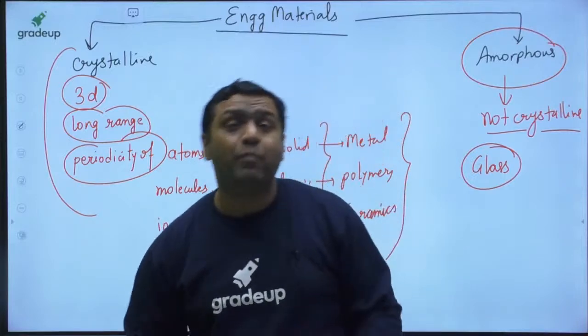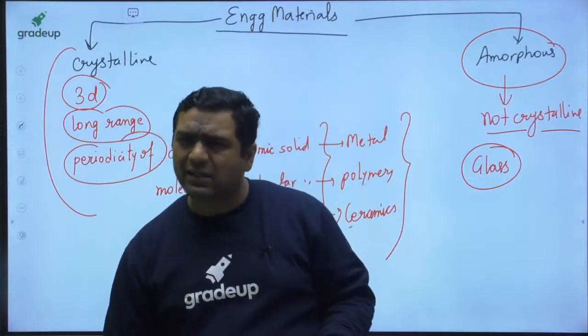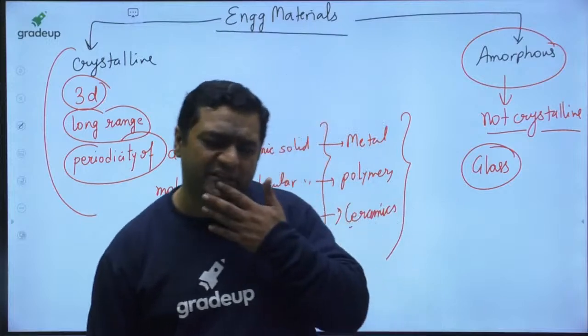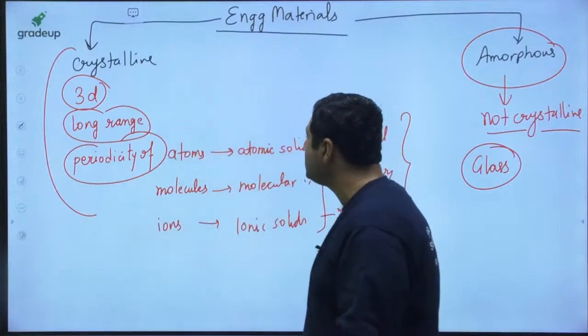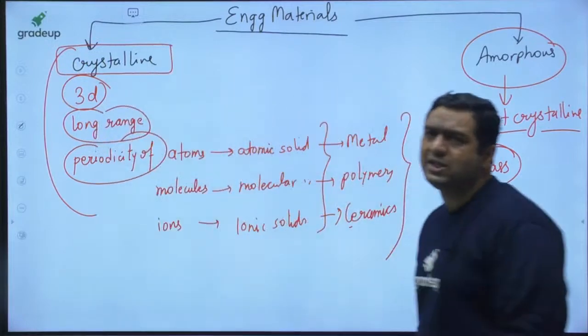So my dear, even if metals are cooled at a faster rate, they may result in metallic glasses, because those will be amorphous structures. But in our syllabus, only crystalline structures are there. So we will continue with the crystalline structure.